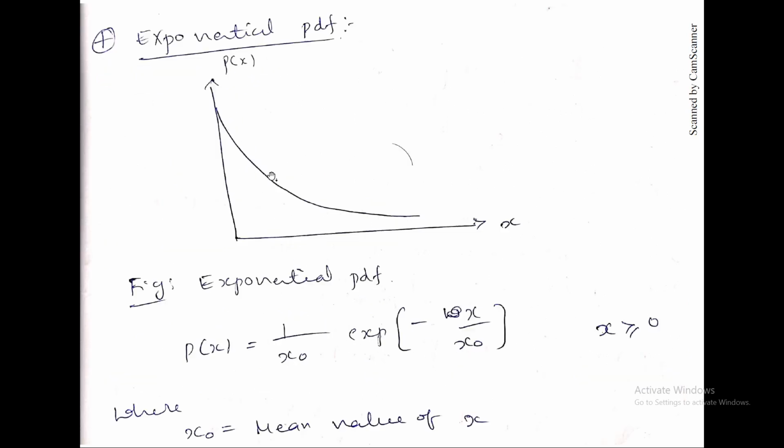So exponential PDF is this exponential function. For this probability distribution, it is 1 by x0 exponential e power minus x by x0, where x is greater than or equal to 0. So x0 is equal to the mean value of x.